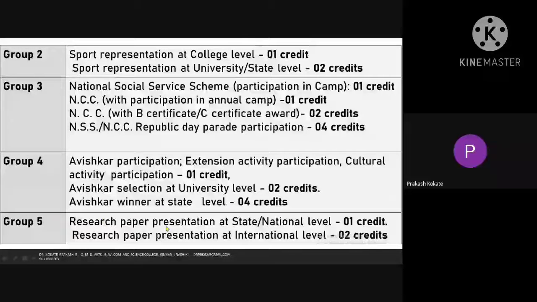Okay. Then research paper: along with the staff member, along with the head of the department, you do some research in the laboratory, you will get 1 credit. You present that paper at international level, you will get 2 credits. And if you present that paper at state level or national level, your teacher will guide you, no doubt, and you don't need to bother about this. You will get such credits which are mandatory, 8 credits.